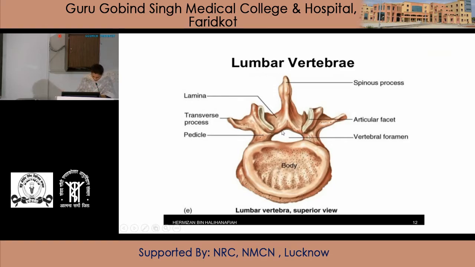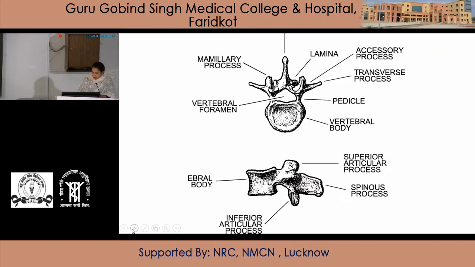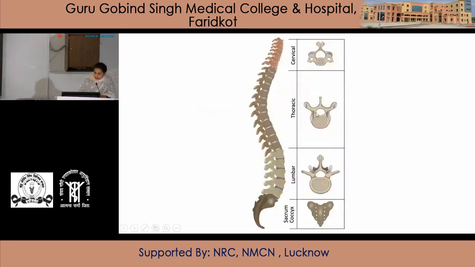So the vertebral foramen is triangular in shape and is larger than in the thoracic region but smaller than in the cervical region. If we see this diagram, this is the cervical vertebra, this is thoracic and lumbar vertebra. This is the vertebral foramen, which is triangular in shape.